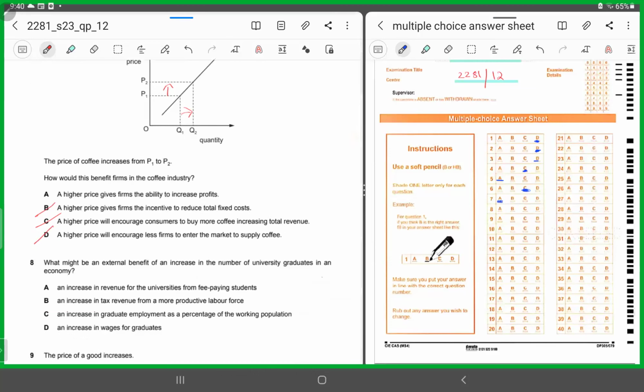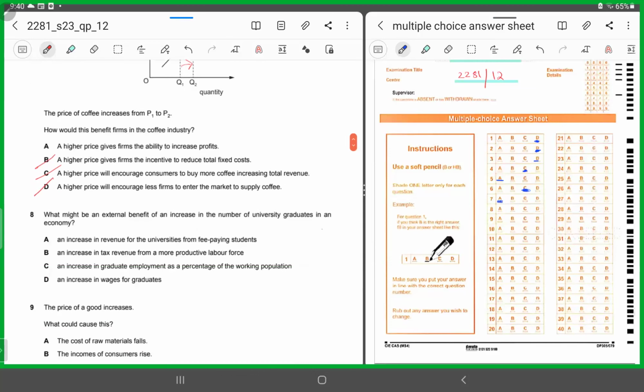All right, let's move to the 8th one. What might be an external benefit of an increase in the number of university graduates in an economy? All right. What were external benefits? Can you recall what we mean by external benefit? External benefits are enjoyed by those who are not involved in the consumption and the production activities of others directly, right? They are not involved in the consumption and the production activities directly, yet they are enjoying the benefits.